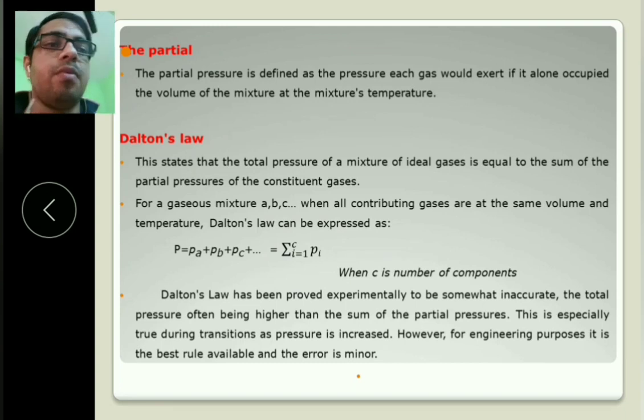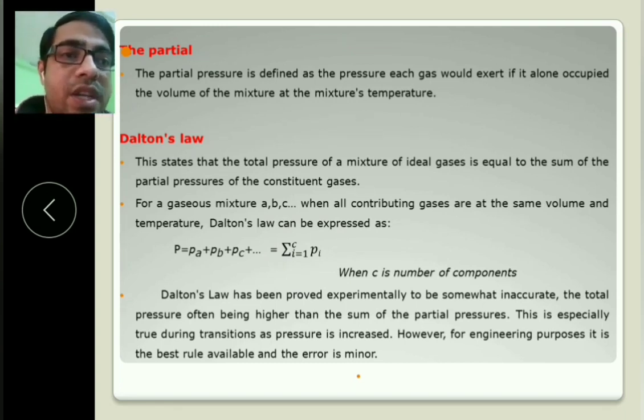C is the number of components, right? Dalton's law has been found experimentally to be somewhat accurate, with the total pressure often being higher than the sum of the partial pressures. This is especially true when the pressure increases.